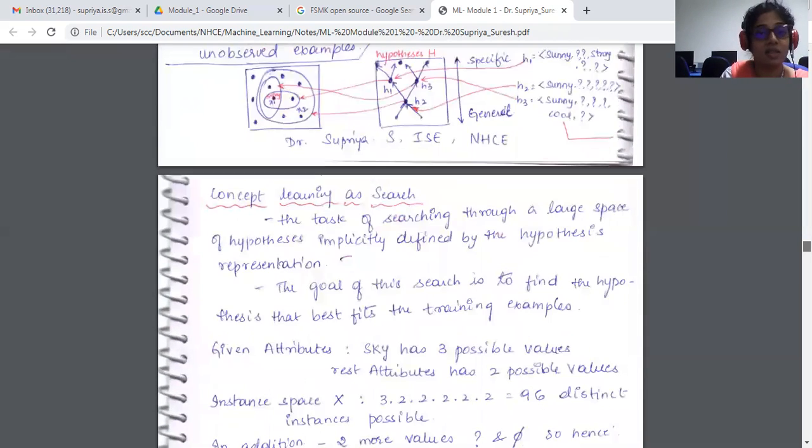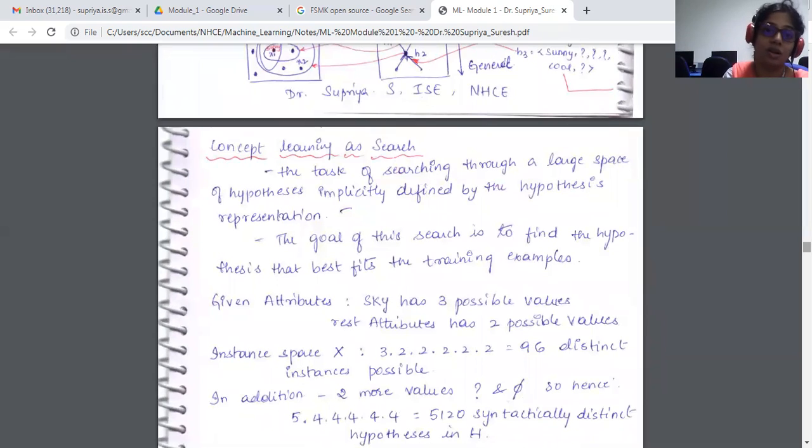Concept learning as a search. One more important topic over here is concept learning as a search. What are we doing here? The task of searching through a large space of hypotheses implicitly defined by the hypothesis representation. When I say concept learning, the main thing is the task of searching. You have a large space of hypotheses, and from there you search the data, making sure that it is within the concept, which is implicitly defined by the hypothesis representation.